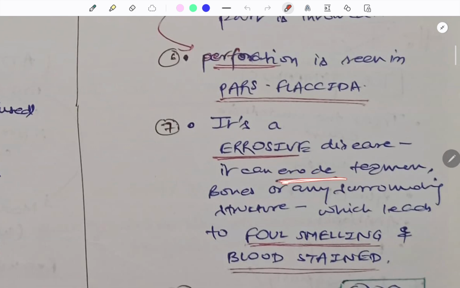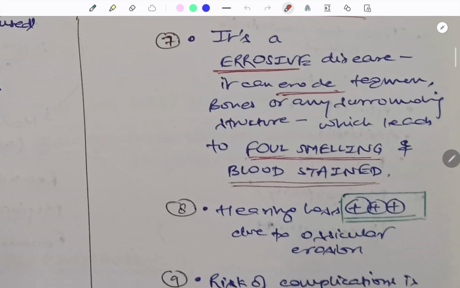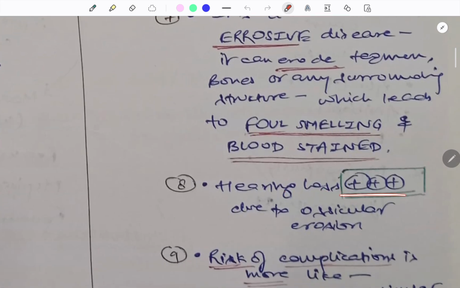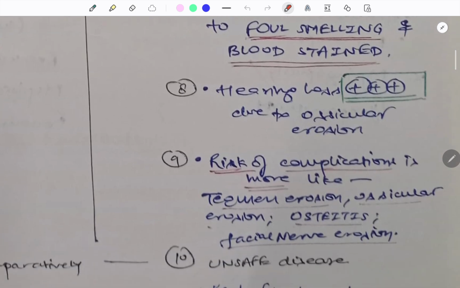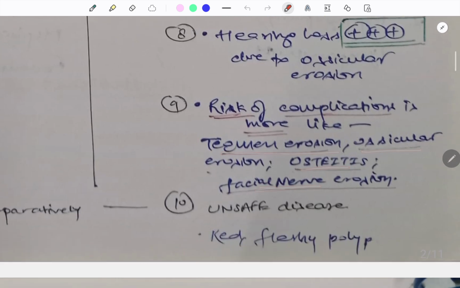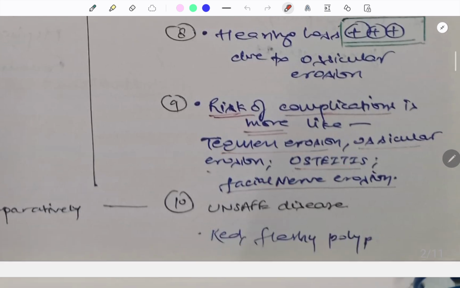It can erode the tegmen bones or any surrounding structures, which leads to foul smelling and blood stained discharge. Hearing loss is profound, too much hearing loss is there due to ossicle erosion. Risk of complications is more because of the tegmen erosion, ossicular erosion, osteitis, facial nerve erosion. It is an unsafe disease, and if there is a polyp, it will be a fleshy polyp.